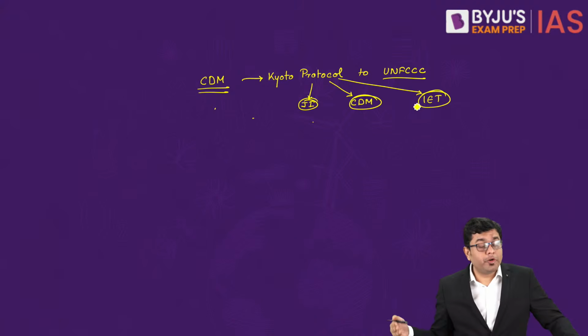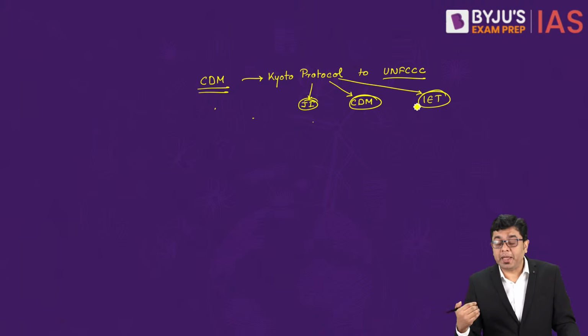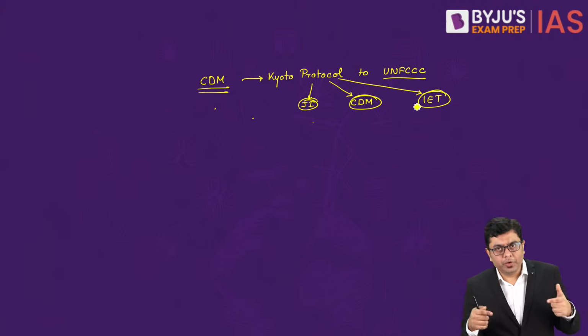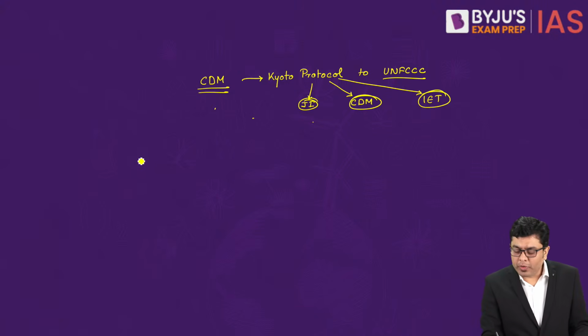Now, which of them is used is also relevant because it is still being used in many cases. When we talk about the Kyoto Protocol, it divided the various countries into different groups. So you had Annex 1 countries, which included developed countries.